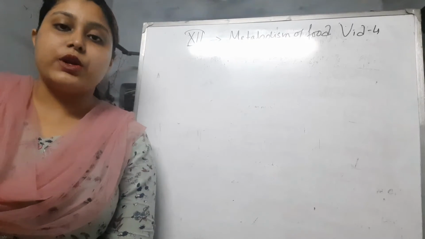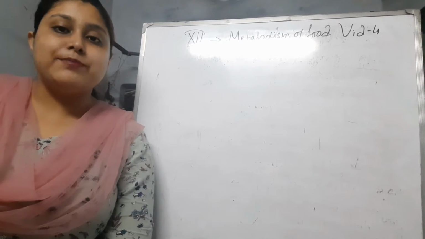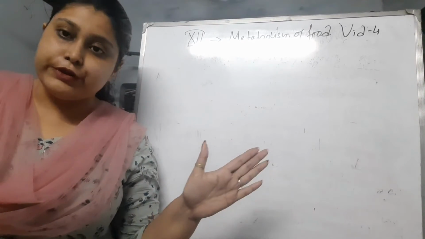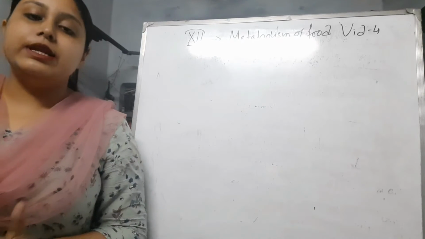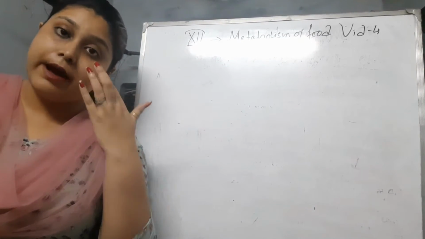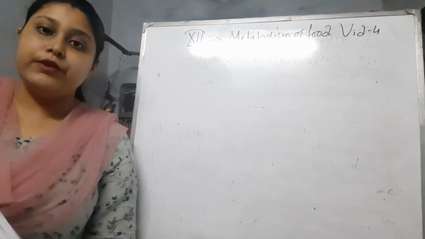This video is for class 12 nutrition, and the chapter that I am going to continue is the metabolism of the food. It is the fourth video. In the previous video we learned about glycolysis, and the end product of glycolysis is pyruvic acid. Now today we are going to learn about the Krebs cycle.